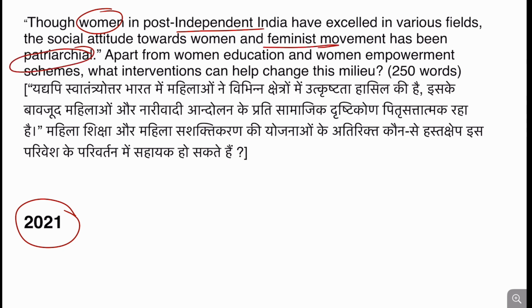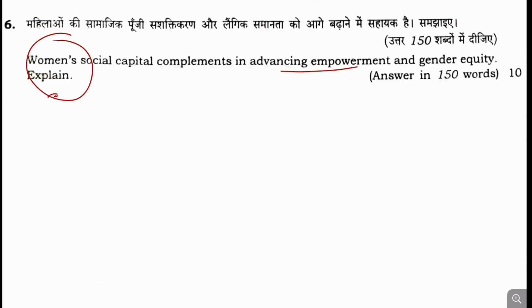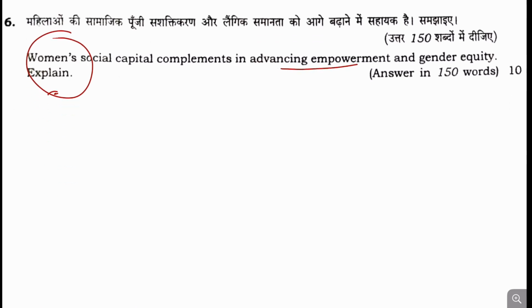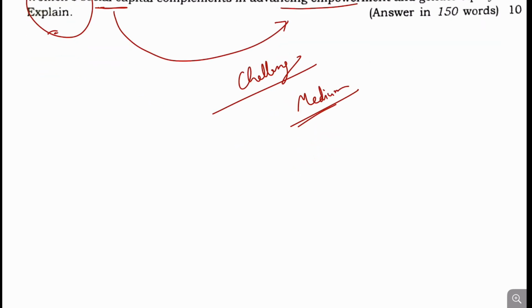So questions about women and their empowerment have always been asked by UPSC in one way or the other, and this question is in that line only. But linking social capital with women empowerment will be a challenge to write within the frame of the examination. So this makes it a medium type of question. The level is medium. It will not be very easy to write the answer to this question. So this is about question number 6.